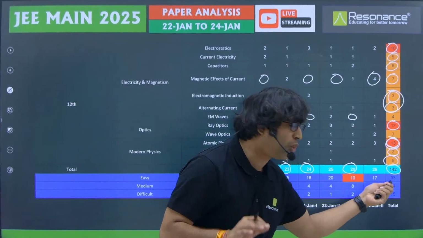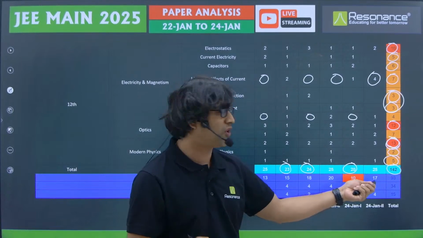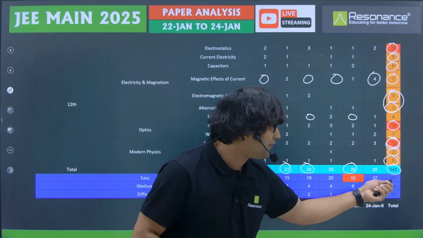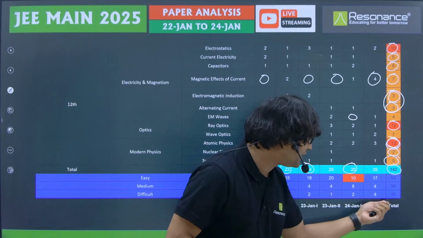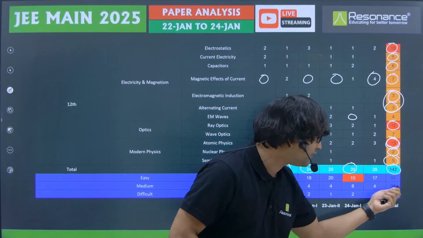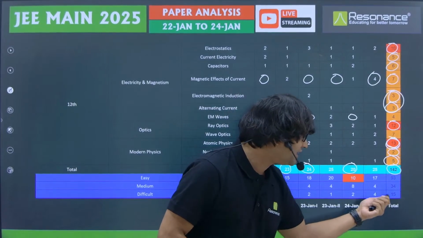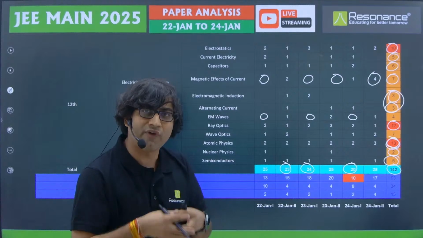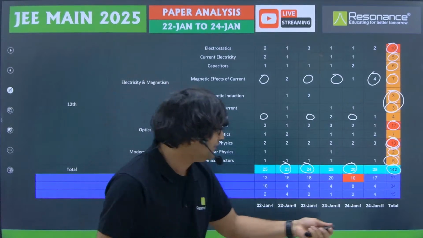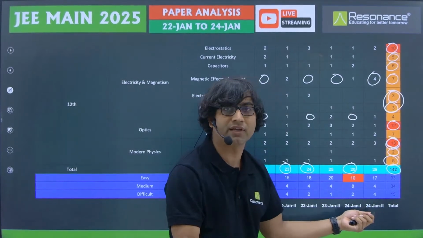So based on the information that we have received so far, out of the total 142 questions, 93 questions were of the easy category. So definitely the easy questions dominated in all these papers, and the moderate level problems were 34 only, and the difficult level problems were 15 only. Those who have prepared well for JEE Mains and Advanced, even those 15 problems were not difficult.